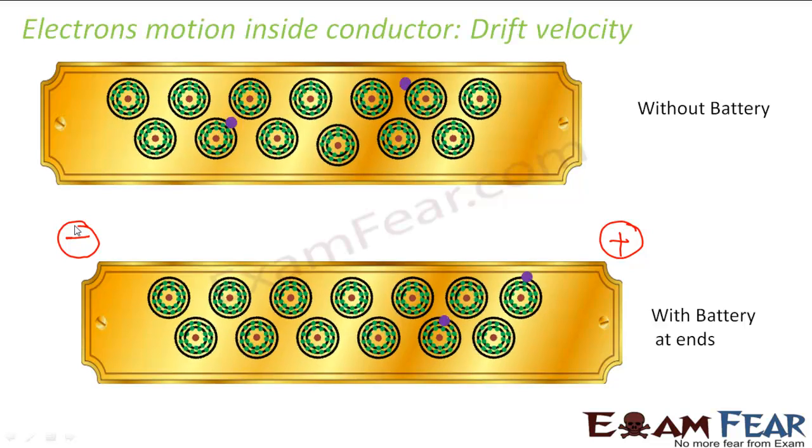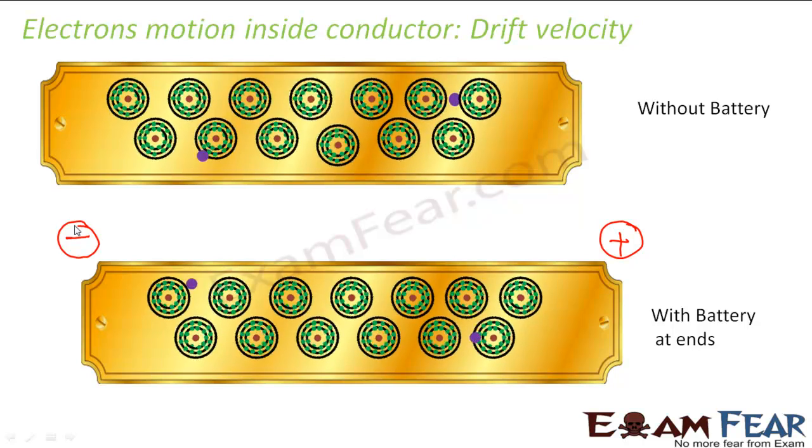But meanwhile, they also suffer a lot of collisions with the positive ions. As a result, they acquire a very small velocity, and the average of this small velocity is known as drift velocity. It is known as drift velocity because the flow of electrons gets drifted towards the positive end with this velocity.